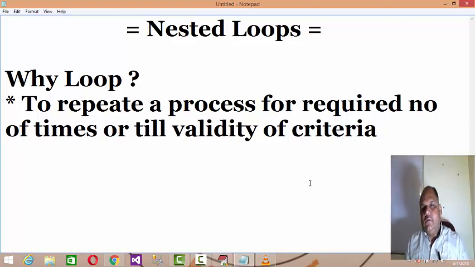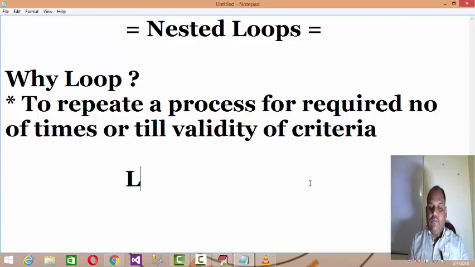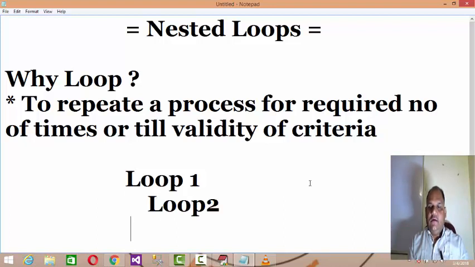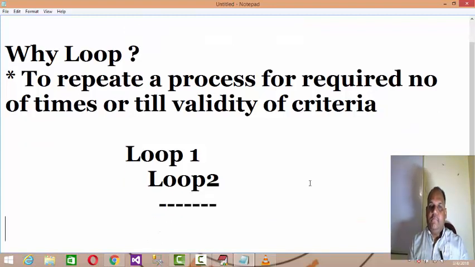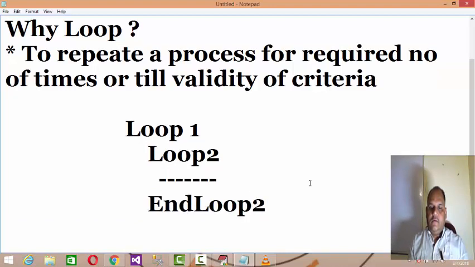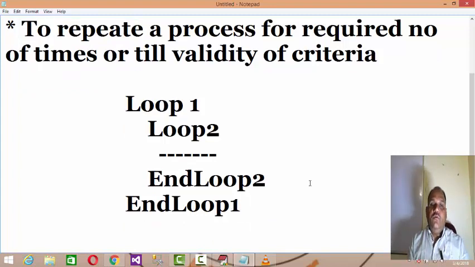But today's agenda is to discuss what happens if you establish a loop within a loop. This is loop 1, and within that loop if you establish another loop, and likewise, then what will happen? When you establish a loop within a loop, it is termed a nested loop.